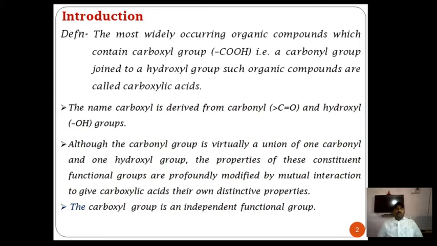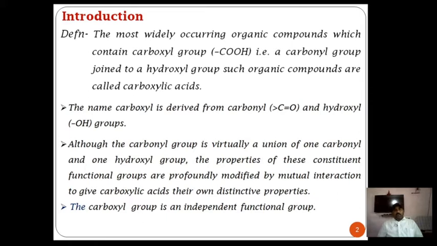Now here, first define carboxylic acid. Simple. An organic compound which contains the COOH group, that means the carboxylic group. Such a compound is known as a carboxylic compound.